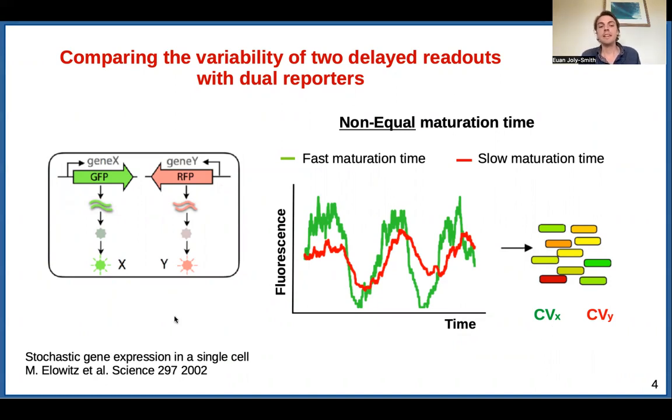The good news, this is just a dual reporter. This is the same technique that Michael Elowitz and others have used to quantify sources of variability in gene expression, intrinsic and extrinsic contributions to gene expression. The only difference is that here we require that the maturation times of the fluorescent proteins are different.